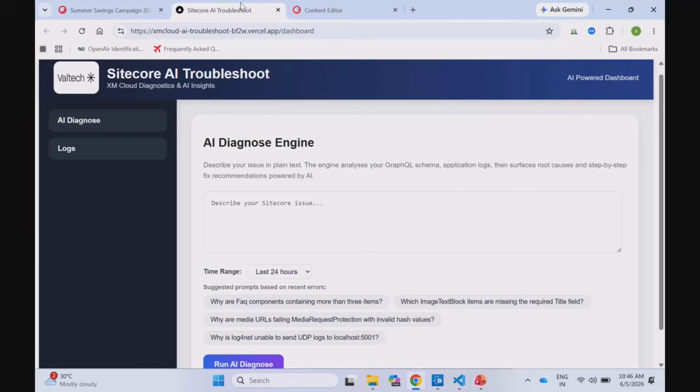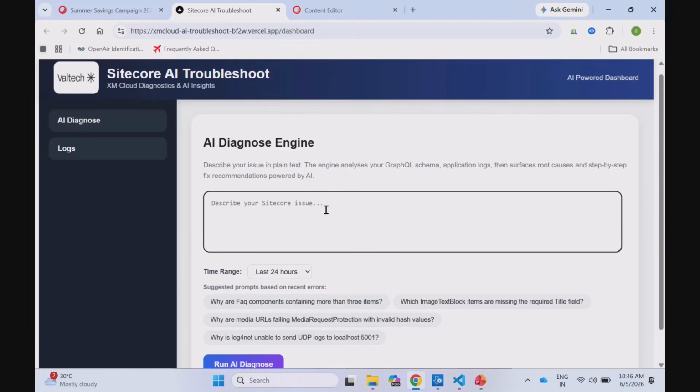You see the prompt here, where we can put our prompt in plain text. Then the engine analyzes the GraphQL schema, analyzes the logs, and then it provides the root cause and also the recommendation. Below we have the time range, so you can provide whether it is 24 hours, the past 3 days or 7 days. We also have the option to provide a custom time range. Then we have an option to choose the suggested prompt. This is basically the prompt which gets suggested by AI based on the last 15 days of errors which it is getting. But I'll write like this: